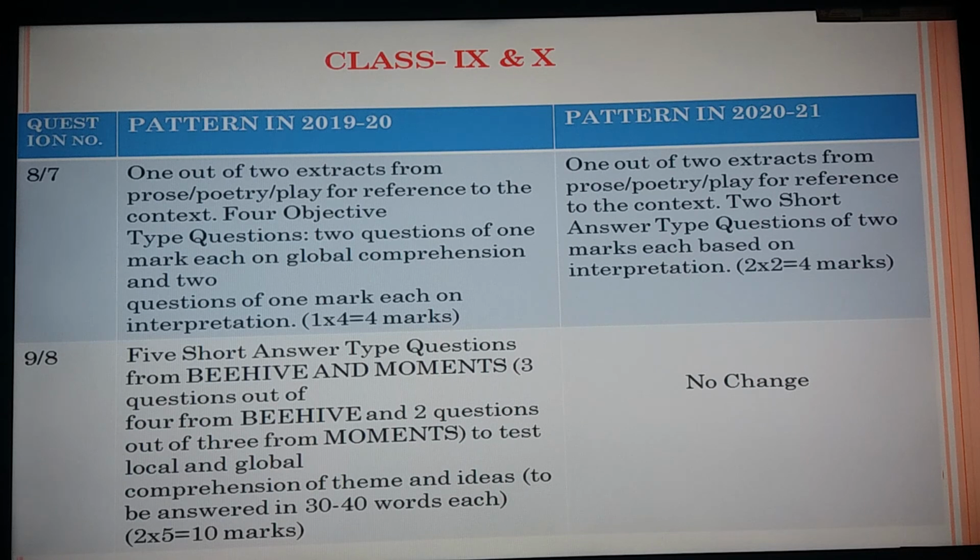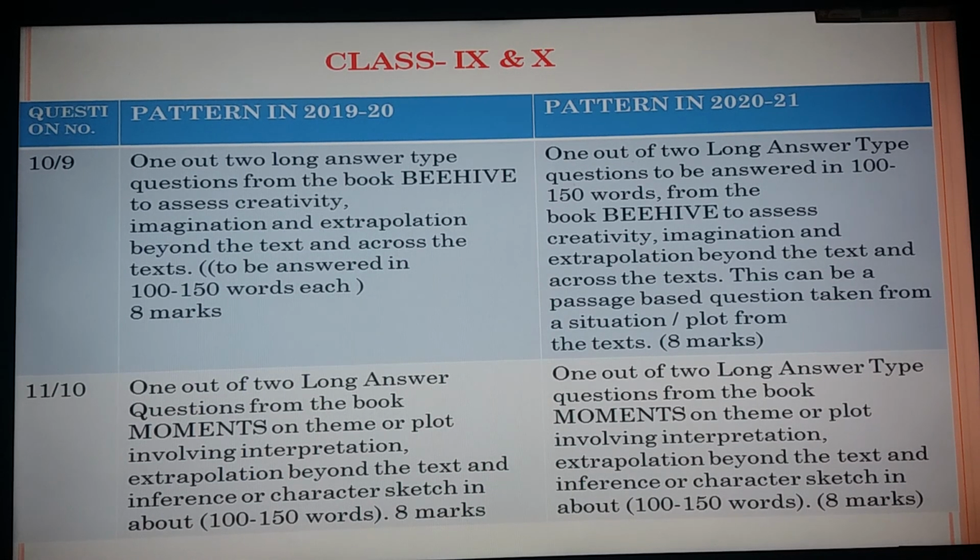Similarly, First Flight and Footprints Without Feet will be in class 10. 7 questions will be given and you have to choose 5 and write them in about 30 to 40 words. 2 marks for each question, 10 marks, and there is no change this year also. Same question pattern as 2021.